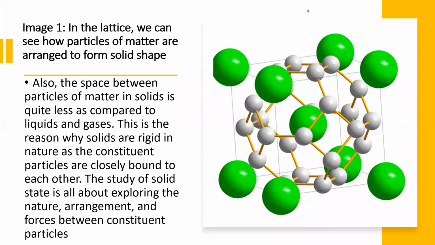Now, what actually is a solid? A solid always forms a crystal lattice. Very, very important point. In the lattice, we can see how particles of matter are arranged to form the solid shape. The space between particles of matter in solids is quite less as compared to liquids and gases. This is the reason why solids are rigid in nature, as the constituent particles are closely bound to each other. The study of solid state is all about exploring the nature, arrangement, and forces between the constituent particles. So in this chapter, we are going to read this only.